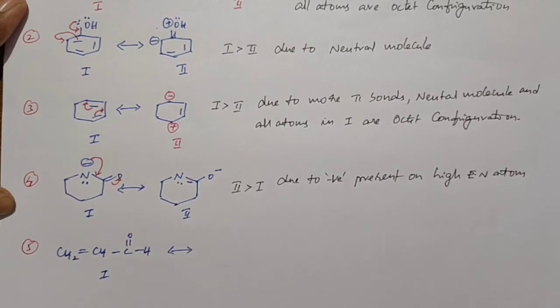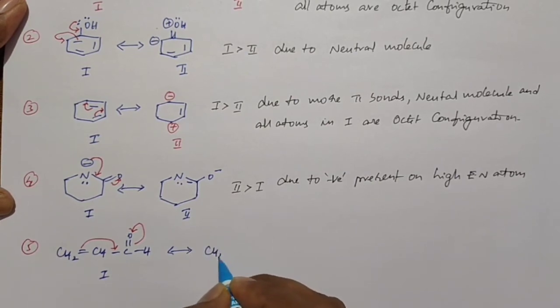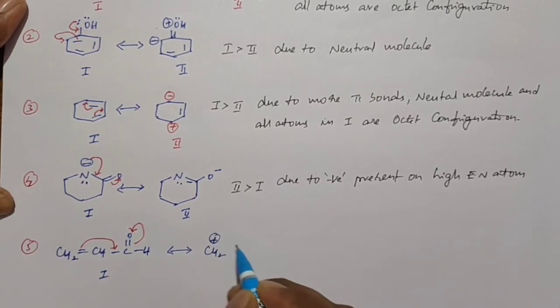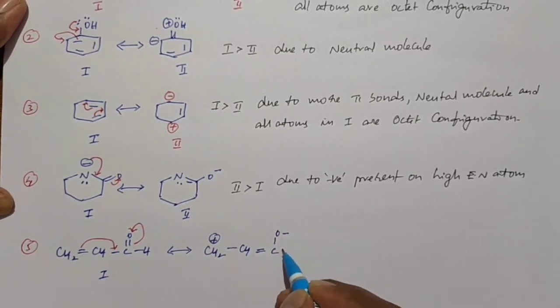When these pi electrons move towards the oxygen as lone pair electrons, we get the second structure, that is CH2. When these pi electrons shift towards here, this carbon gains a positive charge, and here we get the double bond. So this is the second structure.